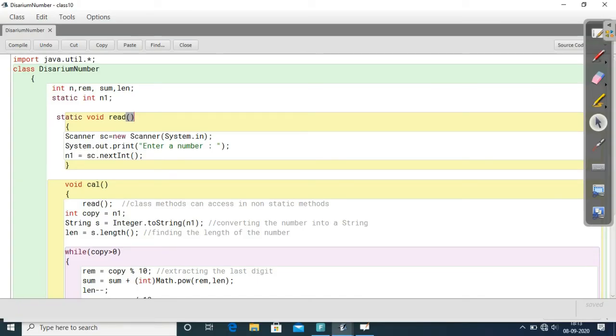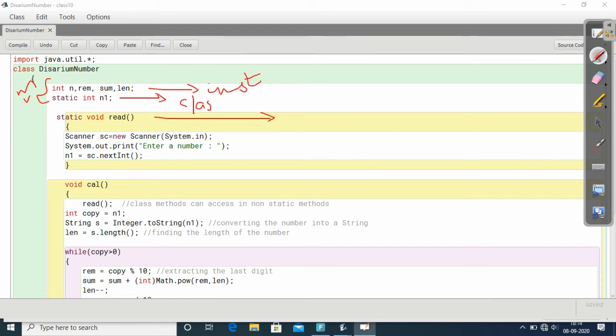To understand the concept of instance methods and class methods, here you can see this program. The class name is Disarium number. Inside the class, after the braces, we have declared the variables integer n, remainder, sum, length. These are known as instance variables because there is no static keyword. And the second line, a static integer n1, is known as a class variable or static variable because it is indicated by the keyword static. So these are the two variables. Together they are known as member variables.